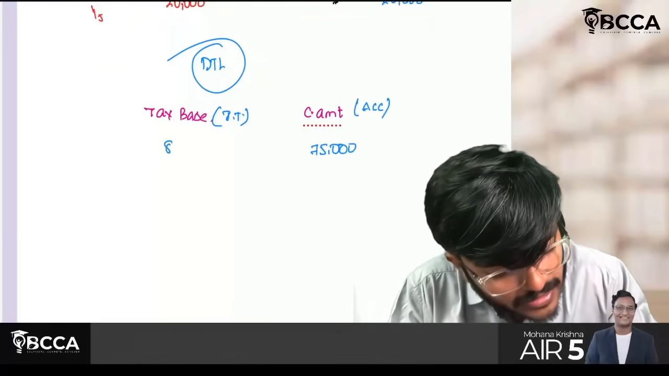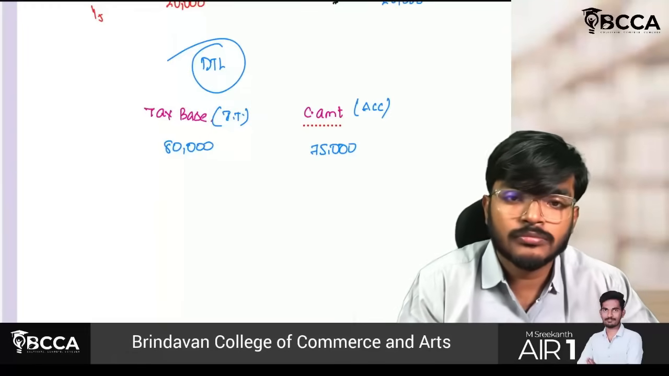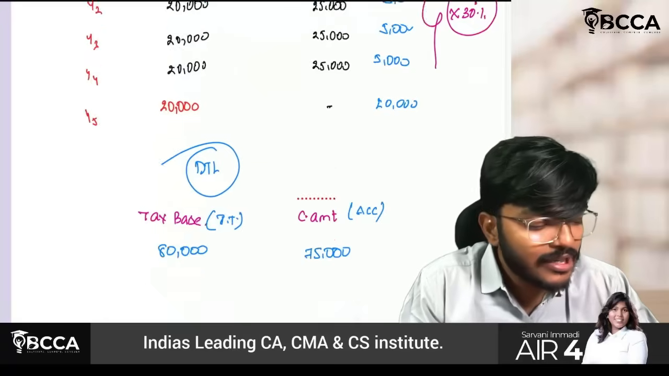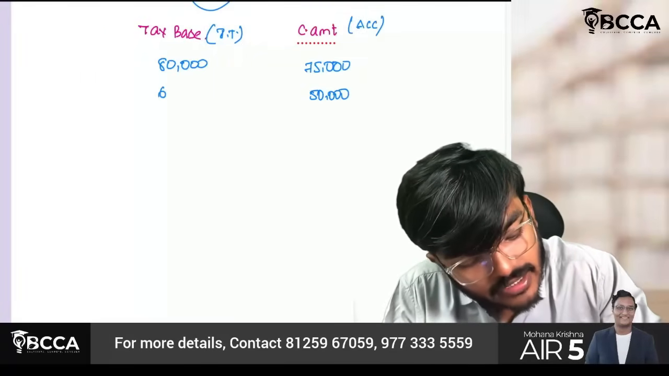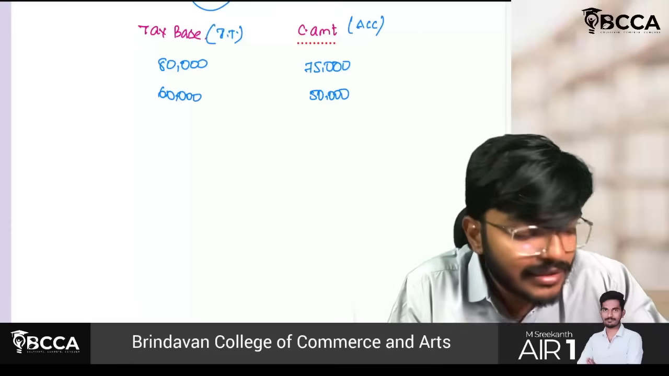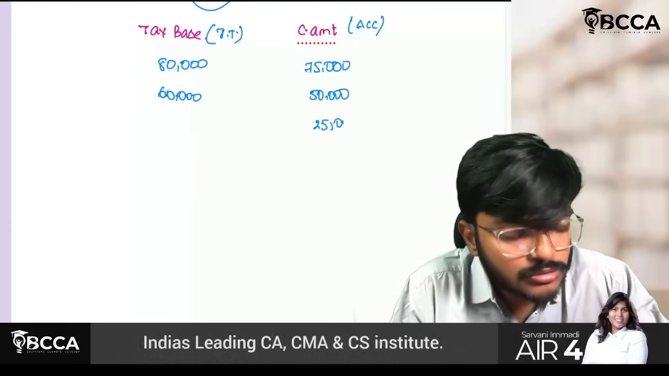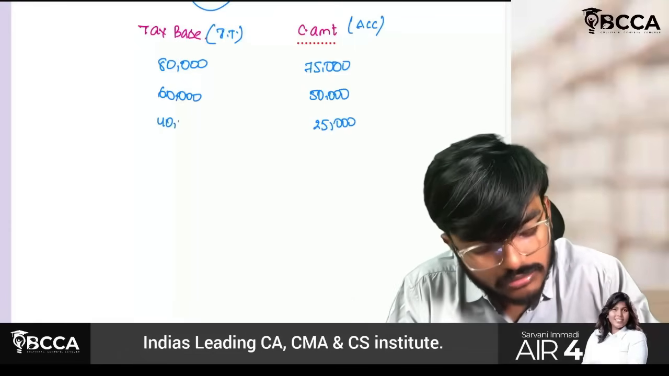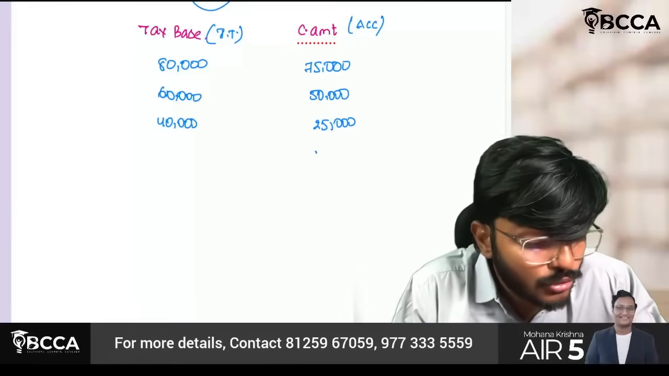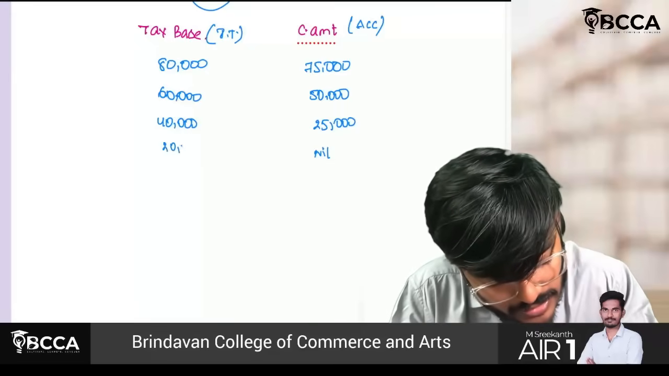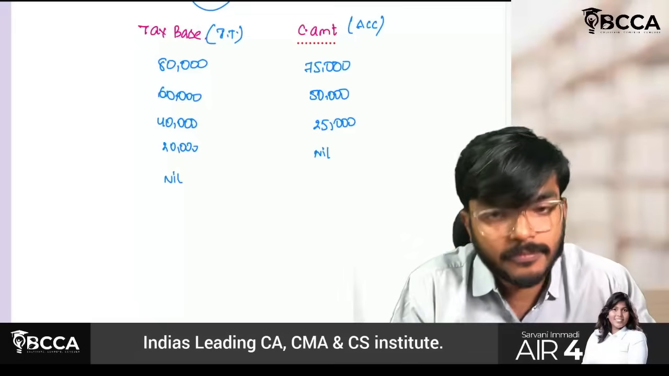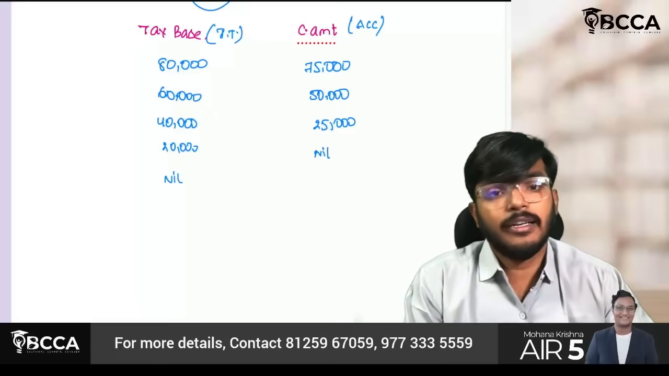But in income tax it is 80,000. Second year, the value is 50,000, but here it is 60,000. Third year, the value is 25,000. Here it is 40,000. Fourth year, the value is 0. But here it is another 20,000. Fifth year, the value is nil.